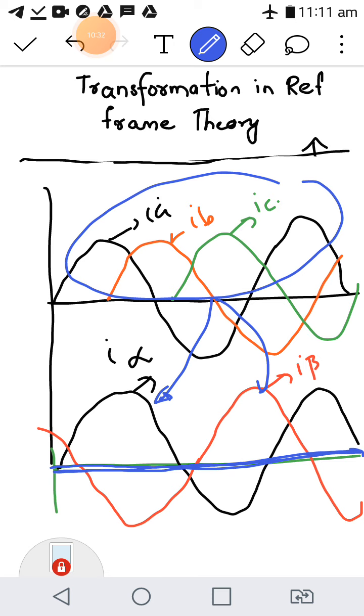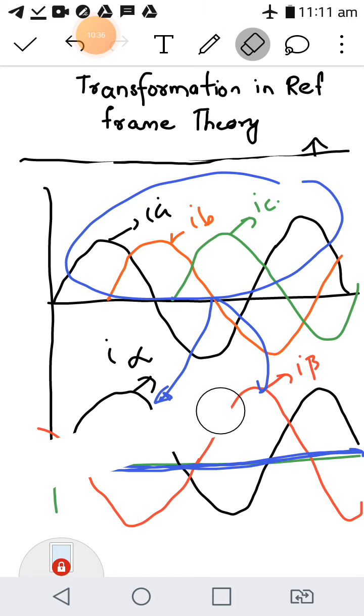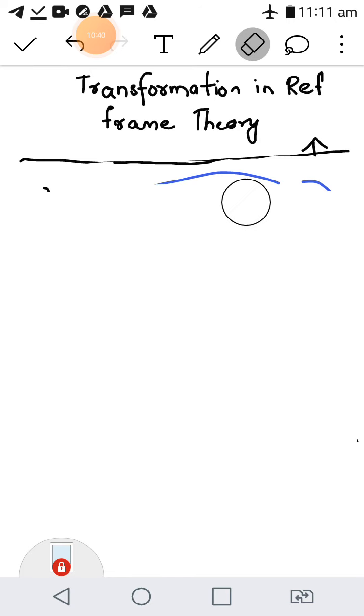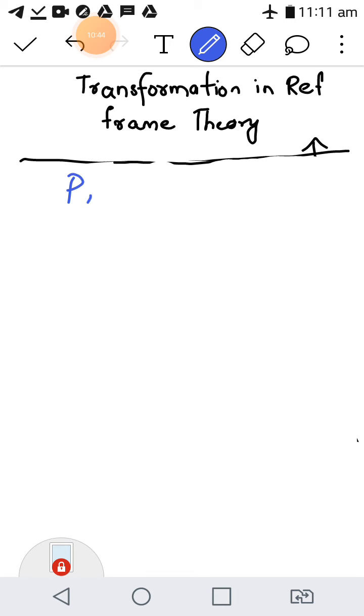So this is the meaning of Clark's transformation, the ABC to alpha beta transformation. Now another type of transformation is here, which is generally known as the Park's transformation.